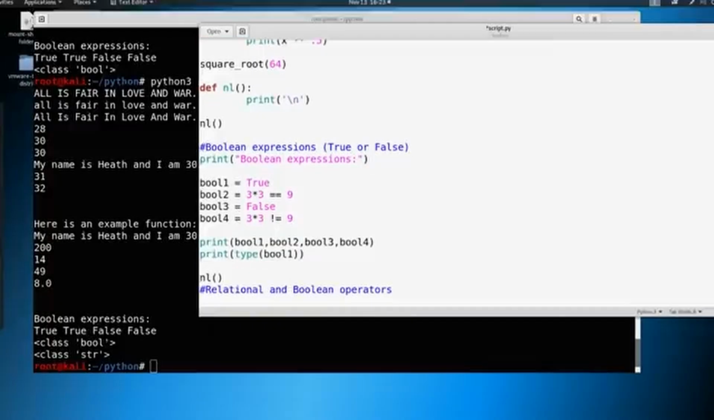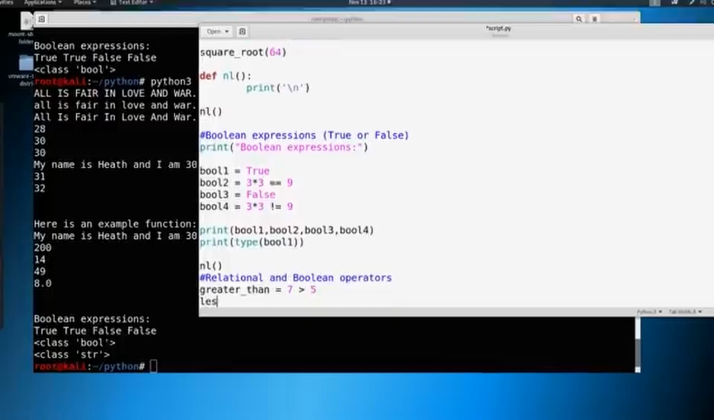And let's say greater than. Let's define a variable called greater than. And let's just make that equal to 7 is greater than 5. Okay, so we're using an operator here with the greater than symbol, right? And we're also using a Boolean expression because when we say 7 is greater than 5, well, that's going to come back with true. And we could say less than. We could say 5 is less than 7. And that's also going to return true.